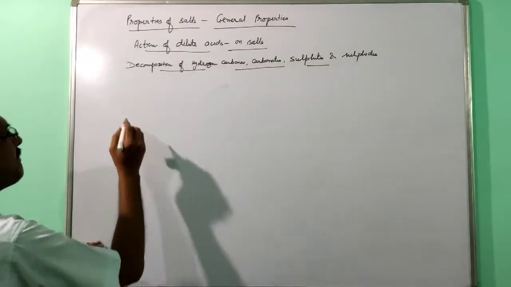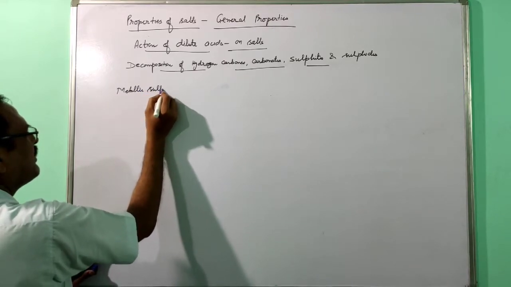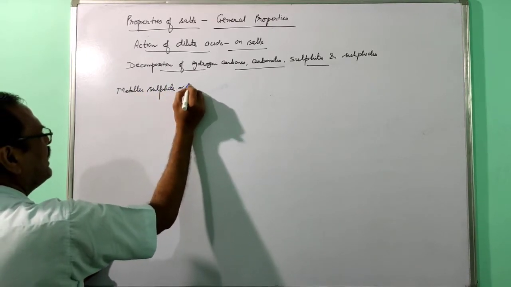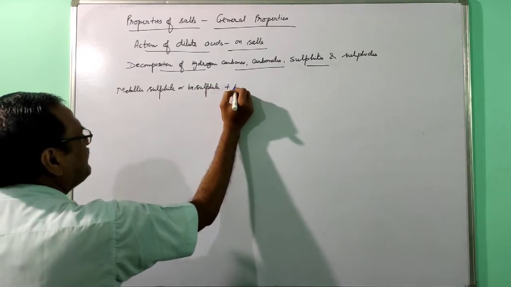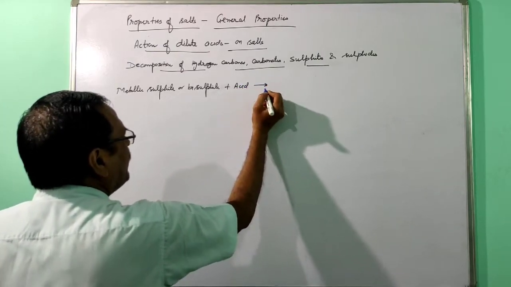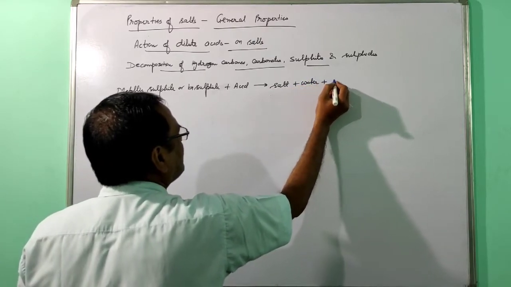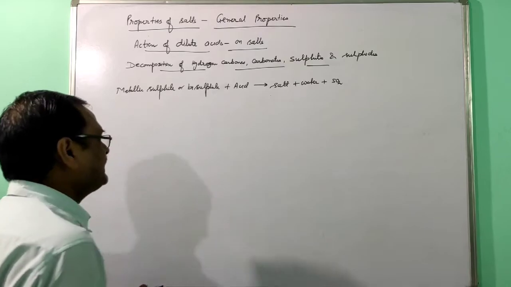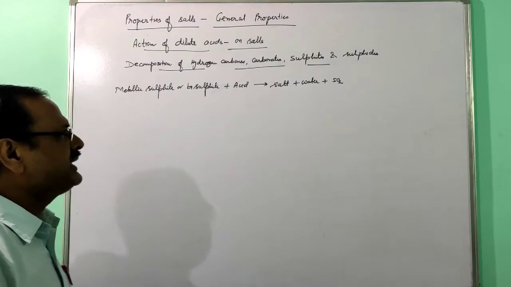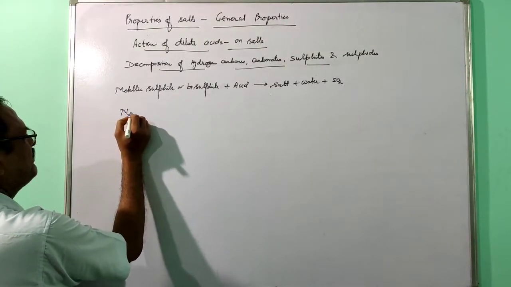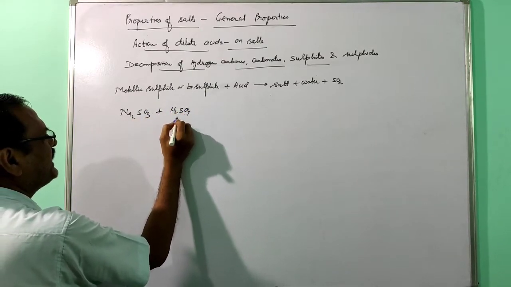Metallic sulfide or bisulfide react with acid, it will form salt, water and sulfur dioxide. If the metallic sulfide or the bisulfide reacts with acid, it forms salt, water and sulfur dioxide. So sodium sulfide reacts with dilute sulfuric acid.